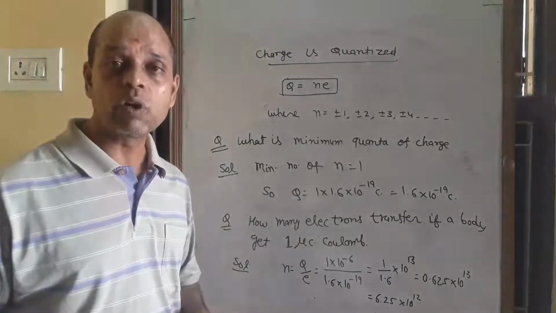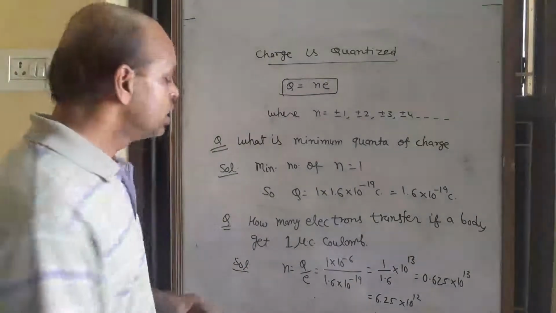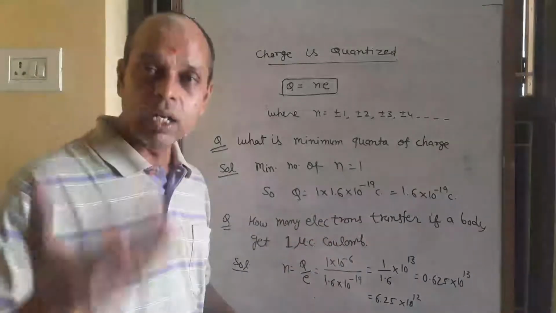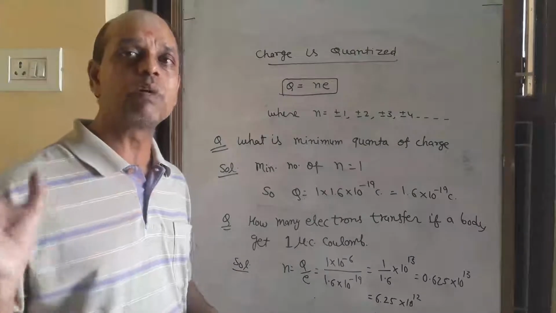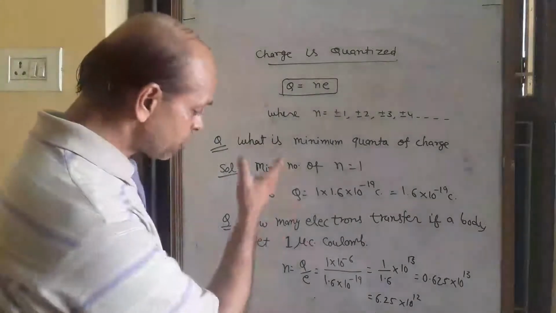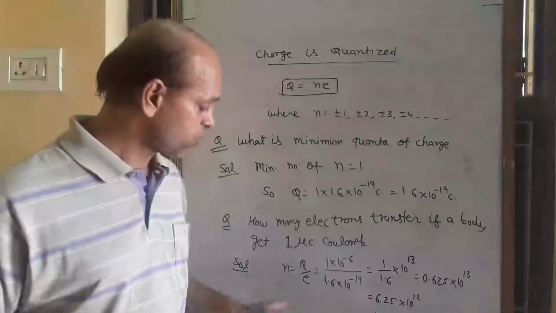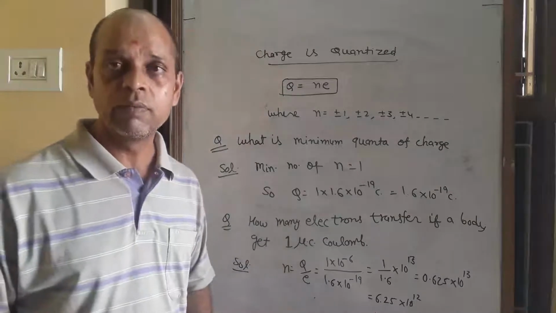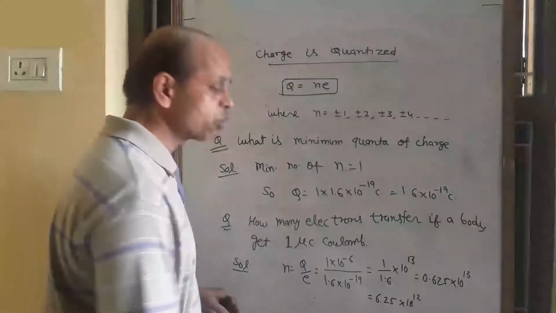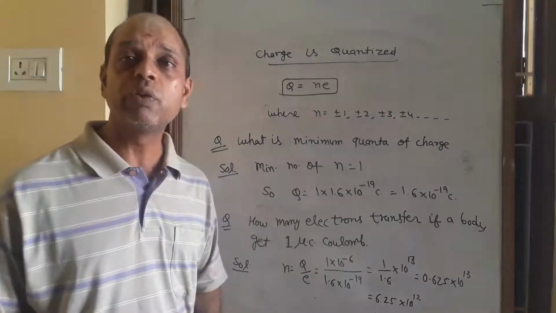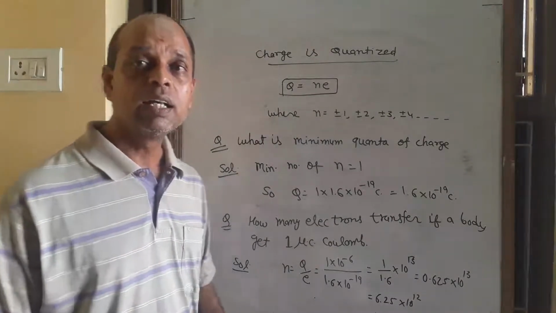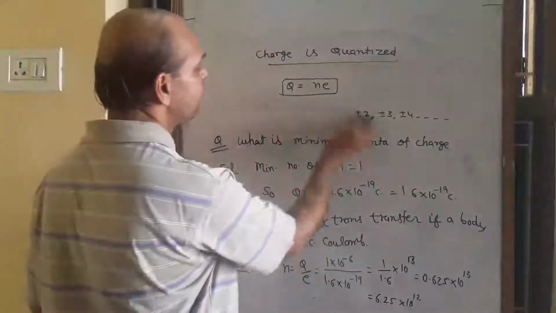How many electrons transfer for charging 1 microcoulomb or 1 nanocoulomb or 1 coulomb, 1 millicoulomb, any question put up there, you can solve by this formula, n equals q upon E. And a question also comes up: how much positive and negative charge is in a definite quantity of any material.